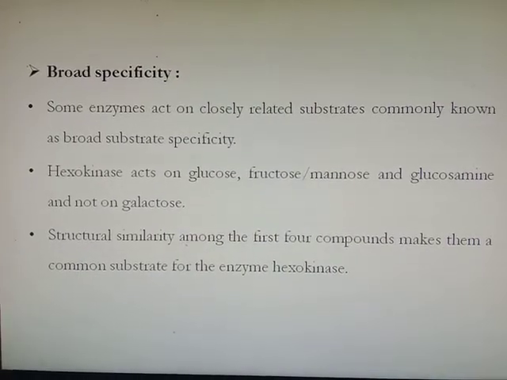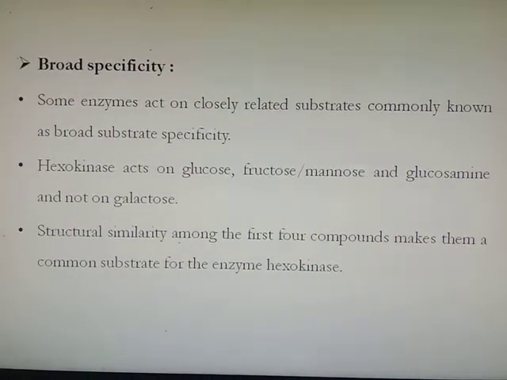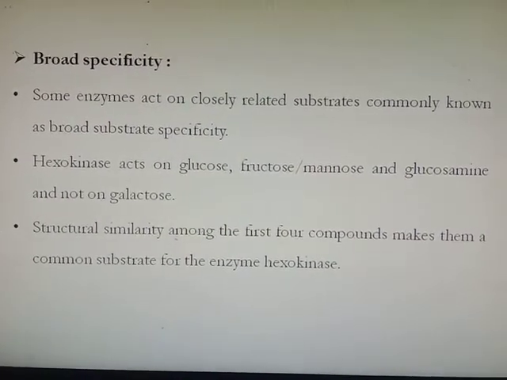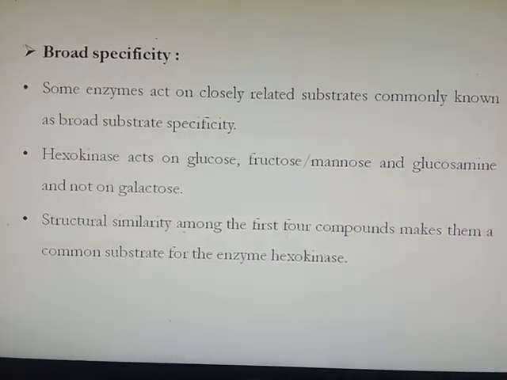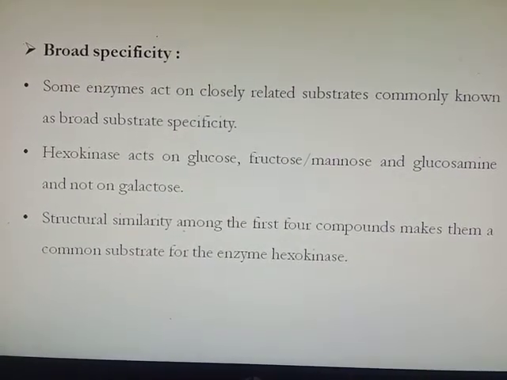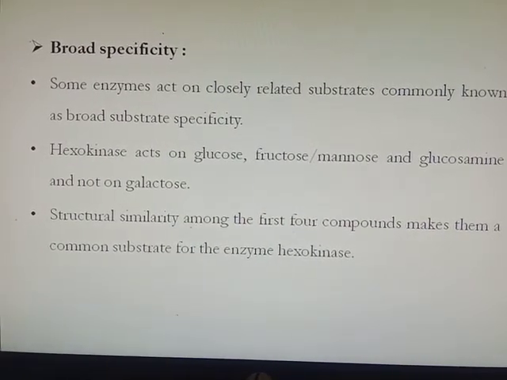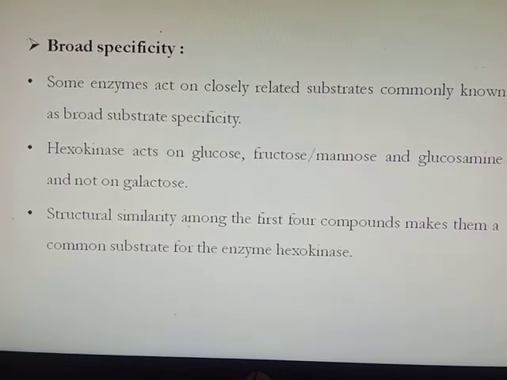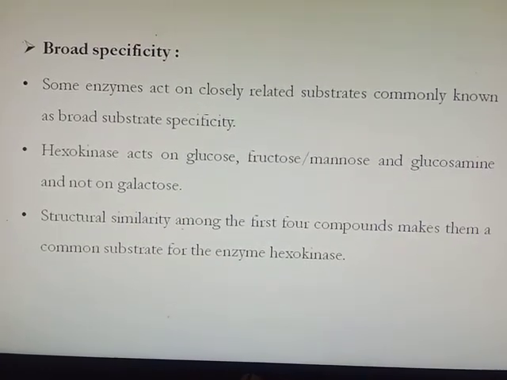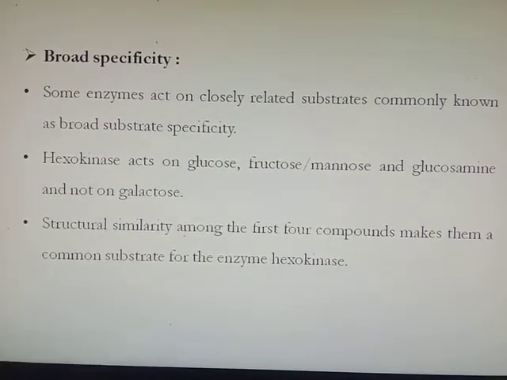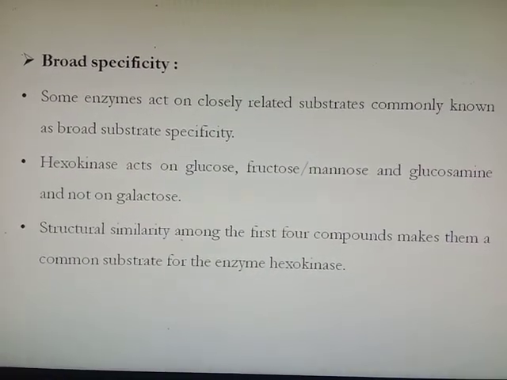Then the third one is broad specificity, which is broader than relative substrate specificity. Some enzymes act on closely related substrates, commonly known as broad substrate specificity. Hexokinase, for example, acts on glucose, fructose, mannose and glucosamine, but not on galactose. In absolute specificity, glucokinase acts on only glucose, but hexokinase comes under broad specificity, which acts on glucose and also fructose, mannose and glucosamine. The structural similarity among the first four compounds makes them common substrates for the enzyme hexokinase. That's why hexokinase exhibits broad specificity.